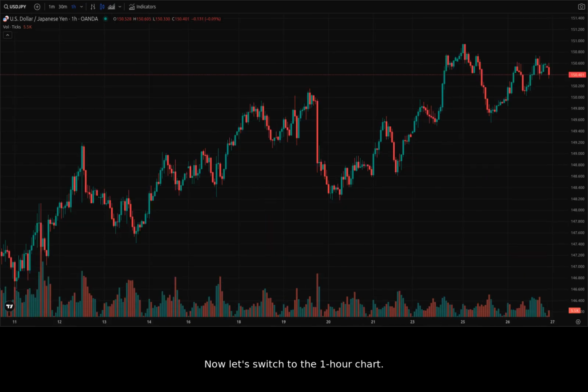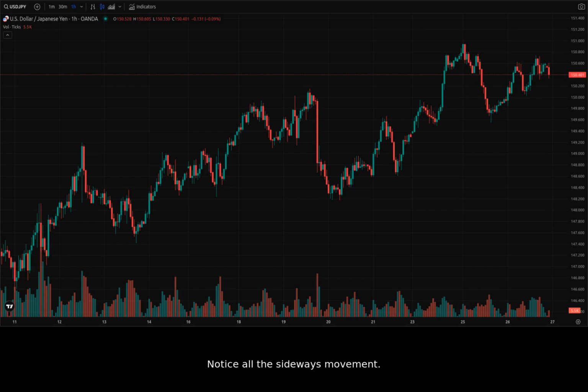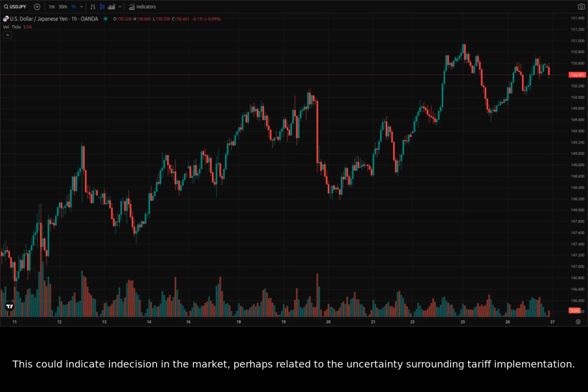Now let's switch to the 1-hour chart. Zooming into a small range from March 6, 2025, we can see more of the recent volatility and trading ranges. Notice all the sideways movement. This could indicate indecision in the market, perhaps related to the uncertainty surrounding tariff implementation.